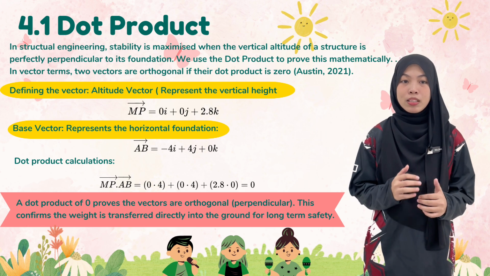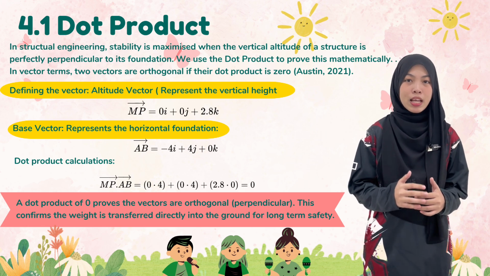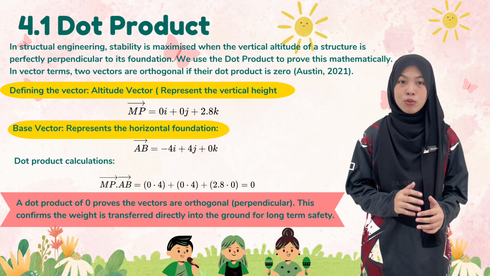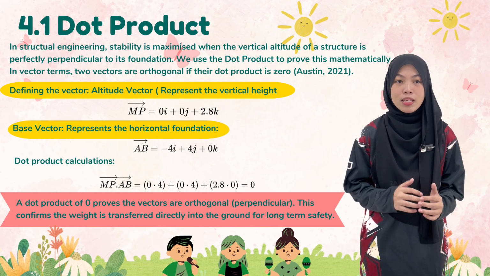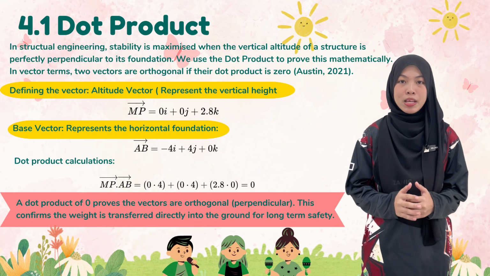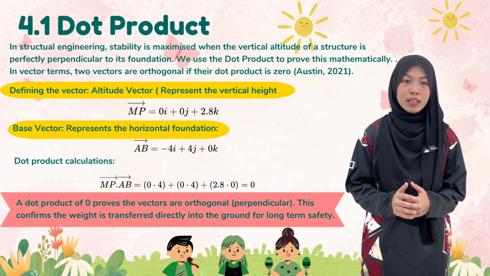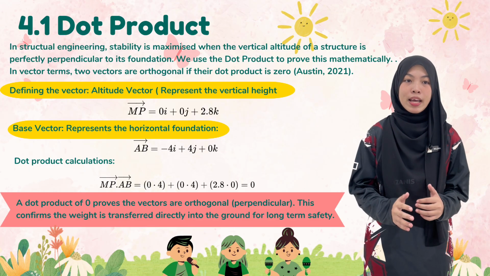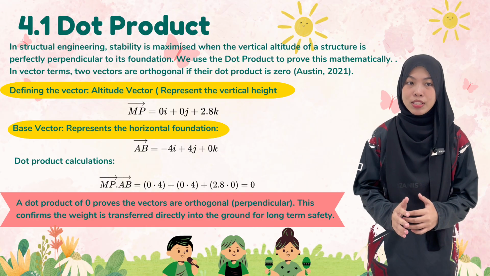First, we define the altitude vector, which represents the vertical height of the pyramid from the base to the top point. In our design, this vector is represented as MP, which equals 0i + 0j + 2.8k. This shows that the height is purely vertical in the z direction.